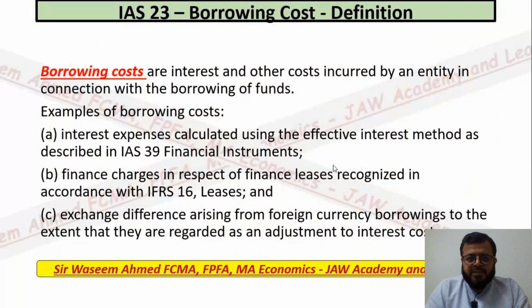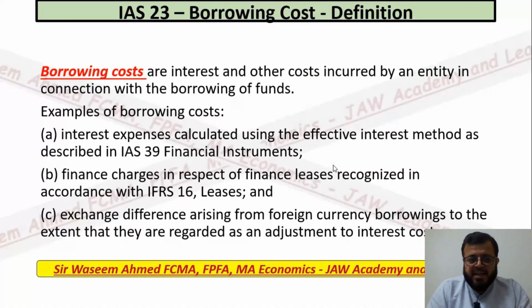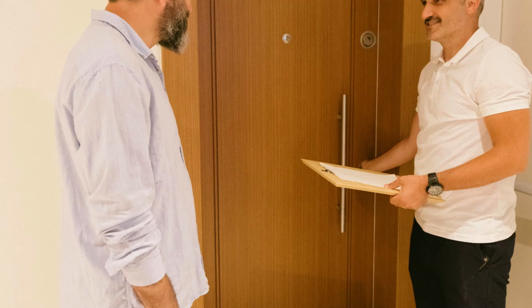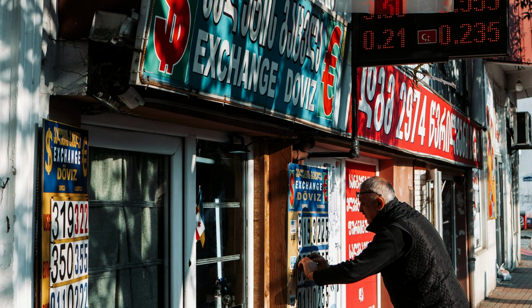What is borrowing cost? Defined in IAS 23, borrowing costs are interest and other costs incurred by an entity in connection with the borrowing of funds. As I explained earlier, this is the definition. Examples of borrowing cost: interest expenses calculated using the effective interest method as described in IAS 39 financial instruments; financial charges in respect of finance leases recognized in accordance with IFRS 16 leases; and exchange differences arising from foreign currency borrowings to the extent that they are regarded as an adjustment to interest cost.